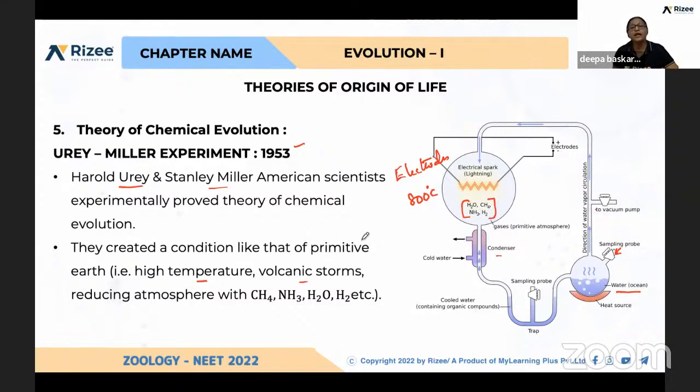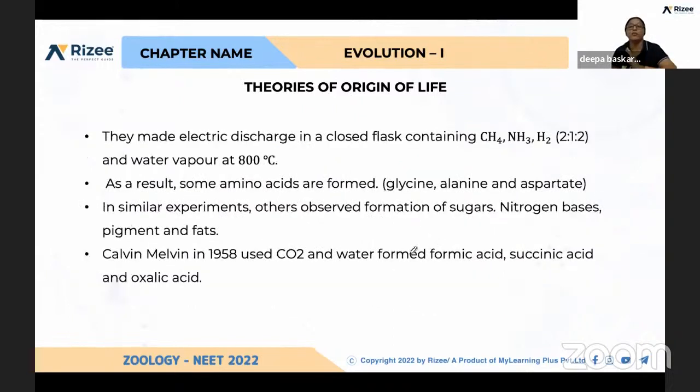In this slide, see how they will ask questions: what are all the molecules taken for the Urey-Miller experiment? These four. How much temperature was provided for this experiment? What are the amino acids formed: glycine, alanine, and aspartate. In what ratio were methane, ammonia, and hydrogen taken? 2:1:2. Yes, these are the important questions you have to remember while learning this Urey-Miller experiment.